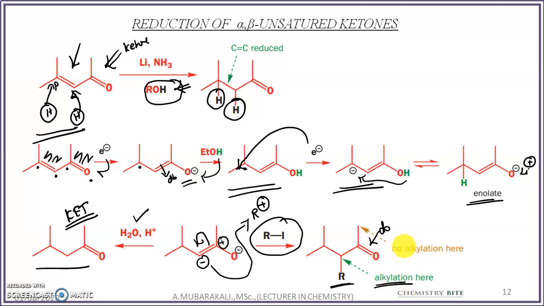So here you can see where alkylation will happen. Alkylation will happen on the more hindered side. So where there is more substituent on that carbon, alkylation will happen. Where there is less steric hindrance, there is no alkylation.